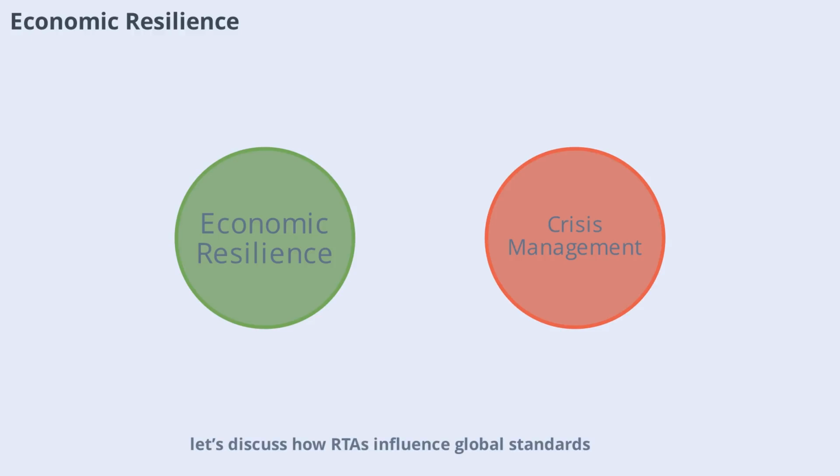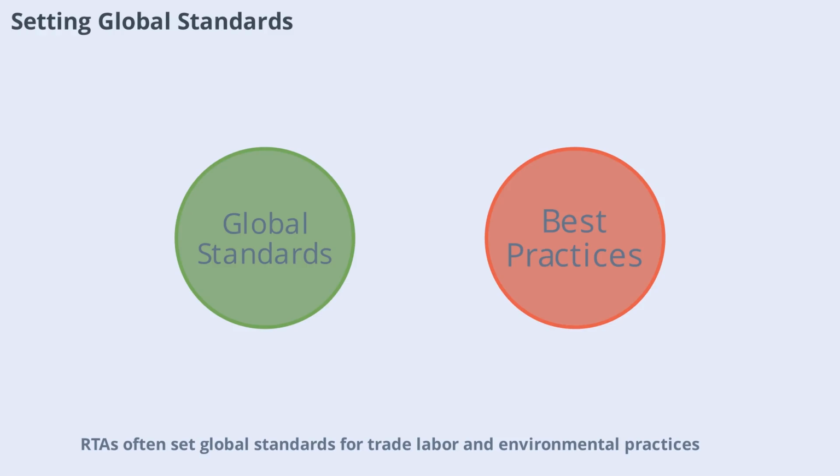Next, let's discuss how RTAs influence global standards. RTAs often set global standards for trade, labor, and environmental practices. The EU's regulations influence international norms, while ASEAN and Mercosur promote regional standards.